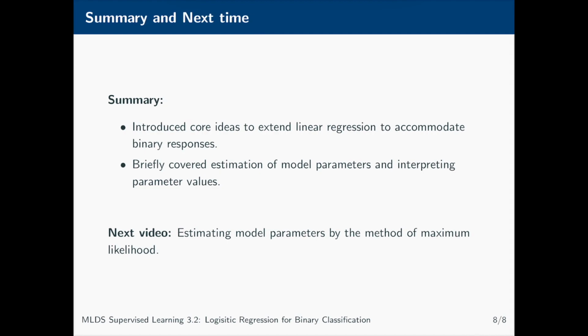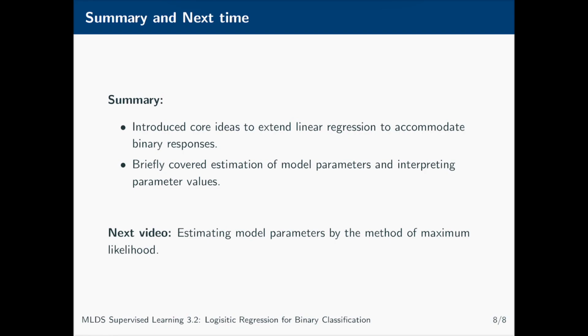So in this video, we've introduced our first adaptation of the linear regression model, and in particular, we've extended it from modelling real-valued outcomes to binary-valued outcomes, so it can be used for a two-class classification problem, and we can use our linear regression model now in new data settings. In particular, we described our binary outcomes as Bernoulli random variables, and used the logistic function to link our Bernoulli parameter theta to the linear combination of covariate values that we're already familiar with. We've briefly alluded here to how we can estimate and interpret the model parameters beta, which we'll tackle in greater depth in the coming videos.